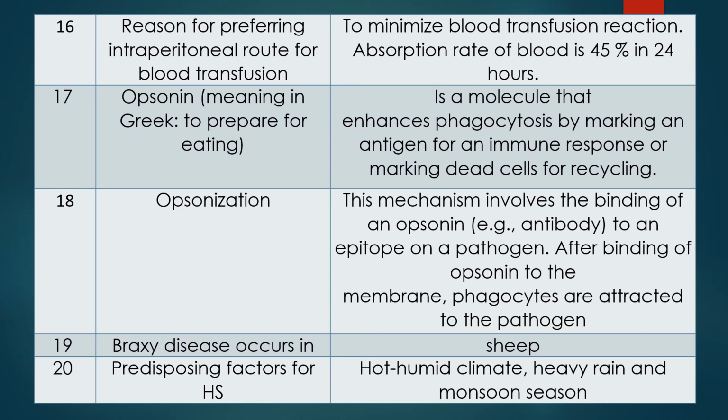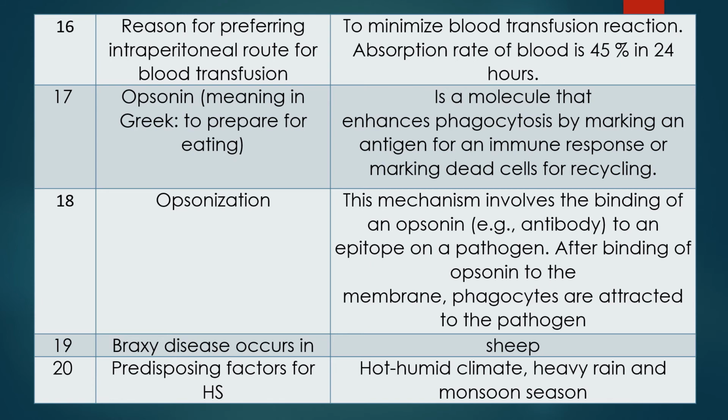Question 20. Predisposing factors for hemorrhagic septicemia. Very important question. The answer is, predisposing factors are hot, humid climate, heavy rain, and monsoon season. So we find hemorrhagic septicemia mostly in monsoon or rainy season.